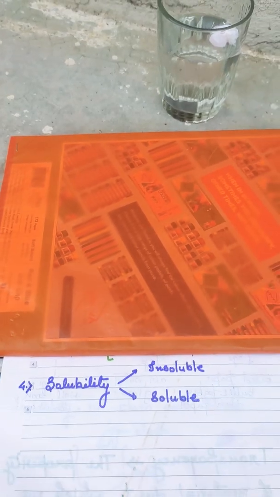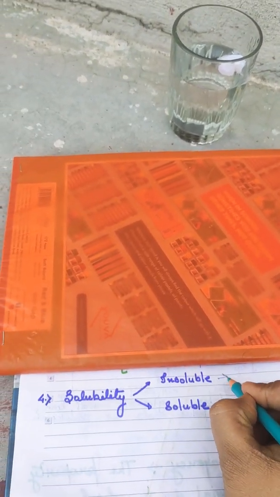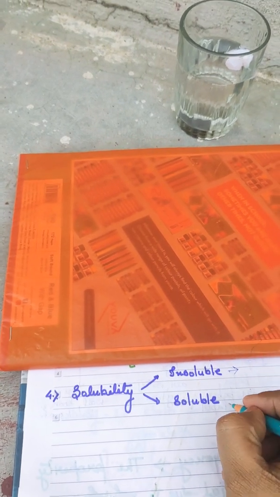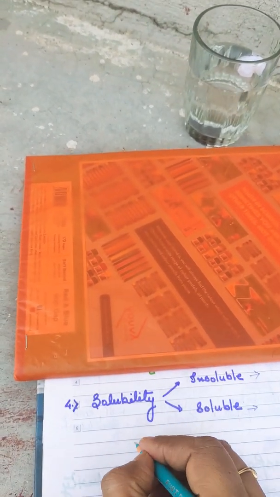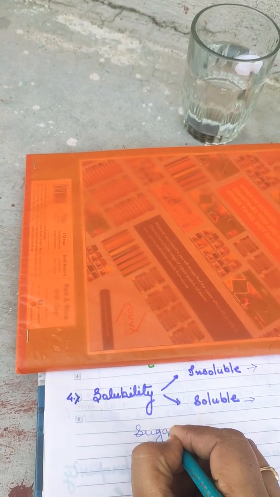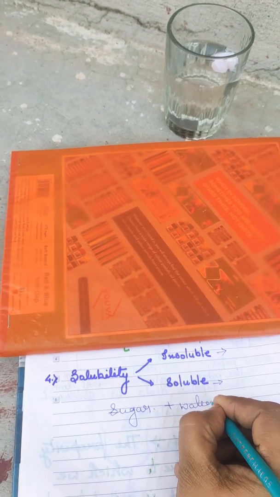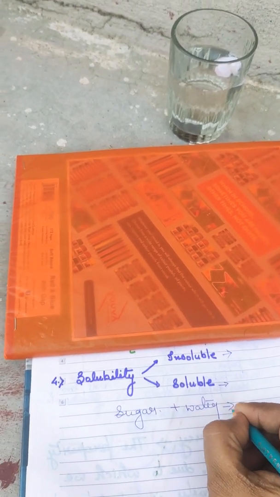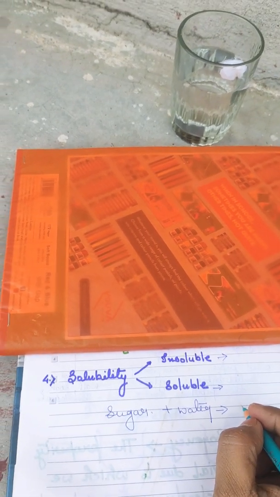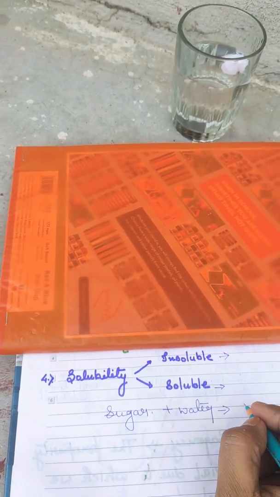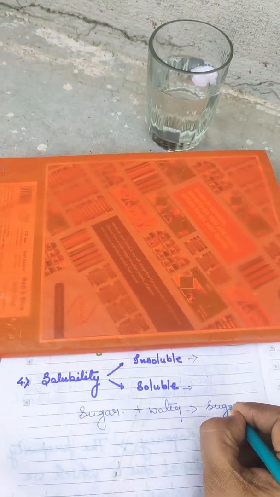Now solubility is again very clear to you. Insoluble means which does not dissolve in the water. Soluble means which dissolves in the water. Sugar, you must have seen sugar. When it is mixed in the water, what happens? It becomes invisible, meaning we will not be able to find out where the sugar is. The sugar gets mixed into the water and we get the sugar solution.